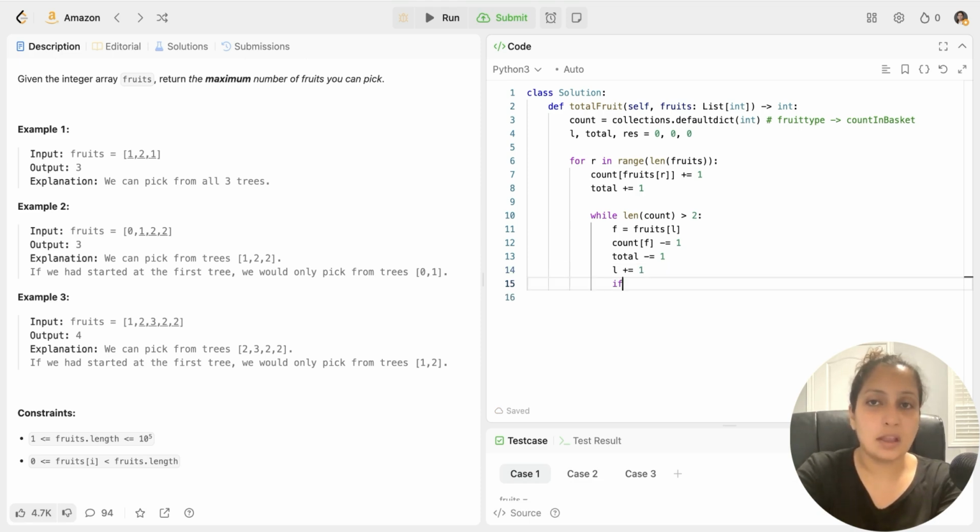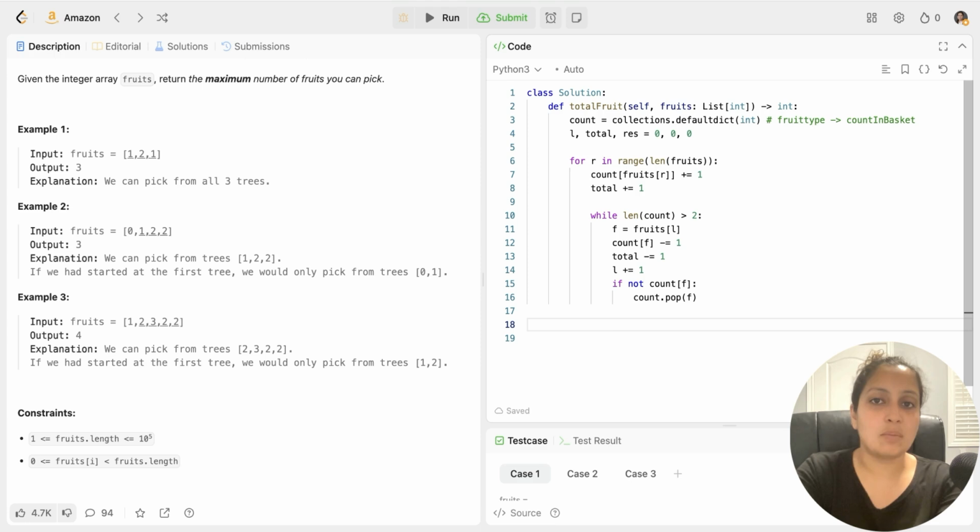Now I will check if this count is reduced to 0. As you are decreasing, there would be a time the count gets reduced to 0. Then you will have to pop it out. So count dot pop. So that finishes all these operations which you have to do to convert the sliding window into an ideal format.